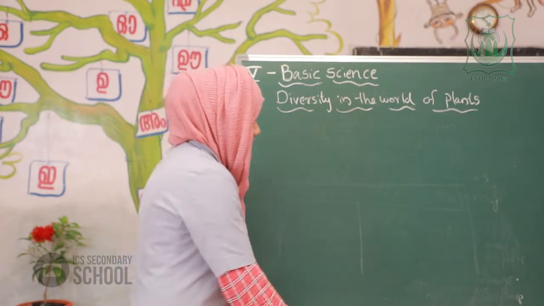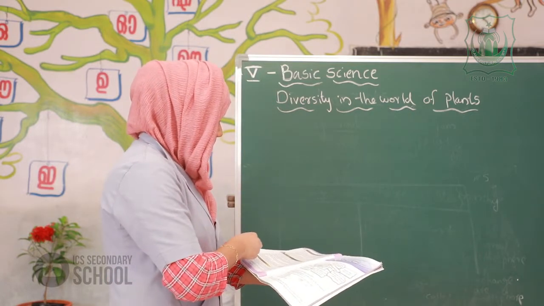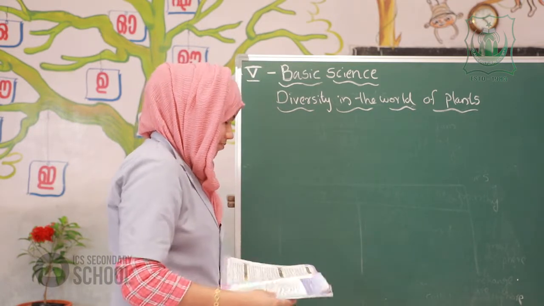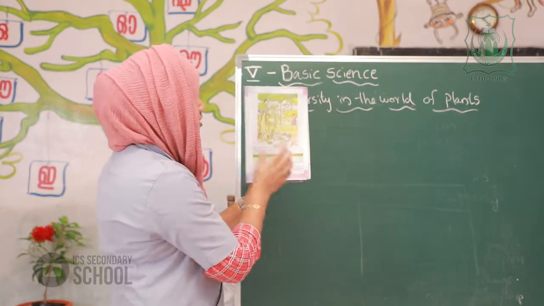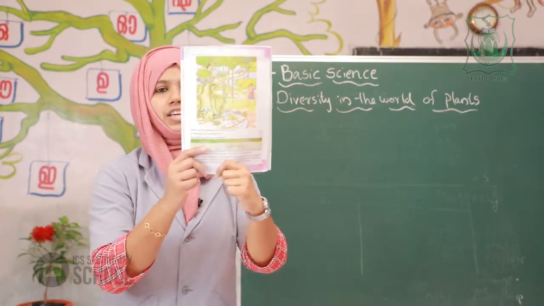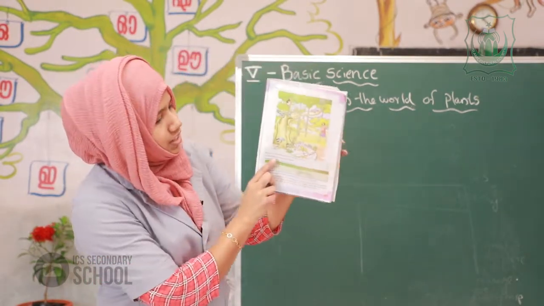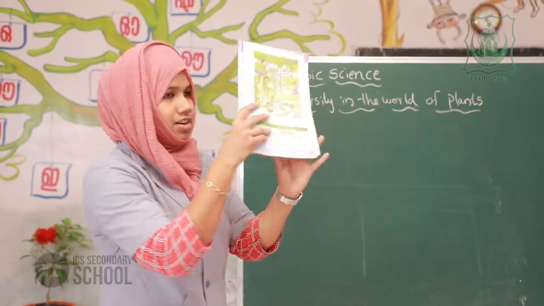In our textbook, I will show a picture here. Can you see this picture? Yes, what is this?